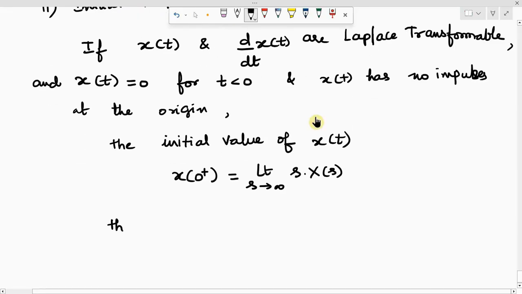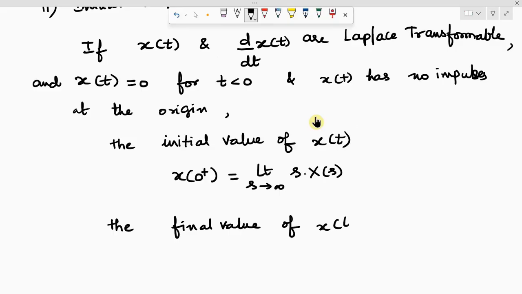Continuation, the final value of x of t is limit t tends to infinity x of t equal to limit s tends to 0 s into X of s.